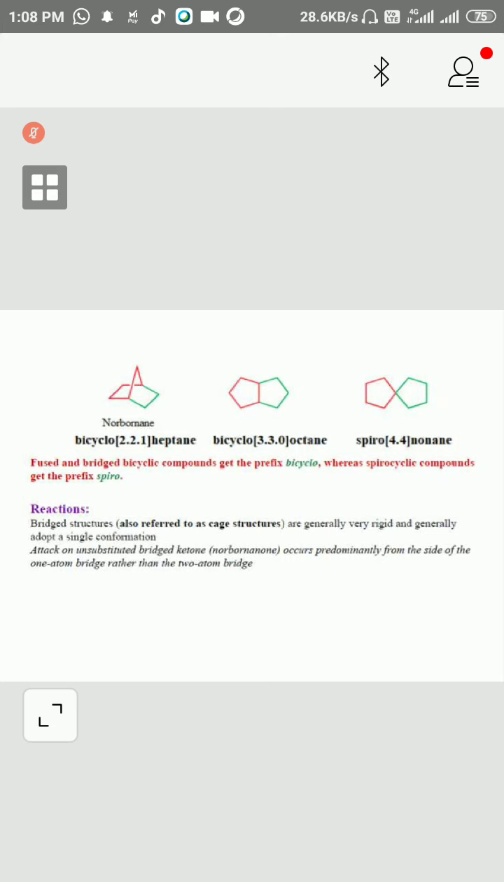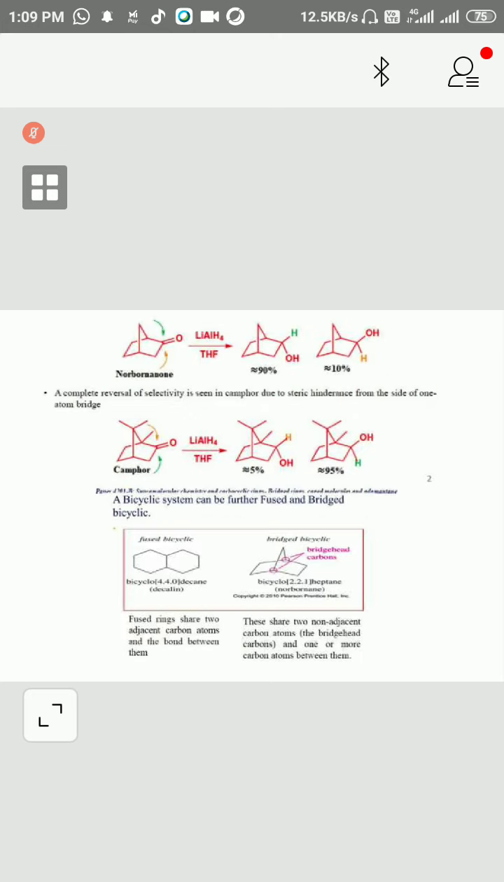Now reactions. Bridged structures are generally very rigid and generally adopt a single conformation. Attack on an unsubstituted bridged ketone occurs predominantly from the side of the one-atom bridge rather than the two-atom bridge. Why? You can see here, this is norbornane. Attack may be from this side or from this side. Which will be preferred? Two options are there.